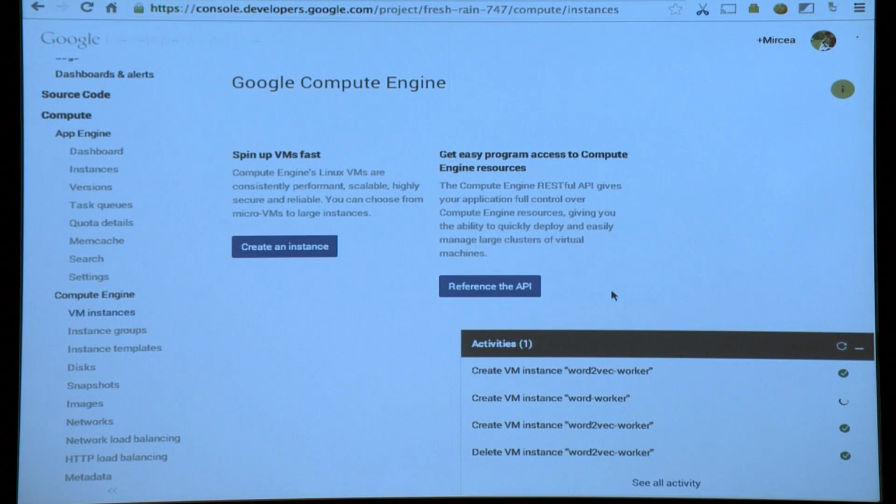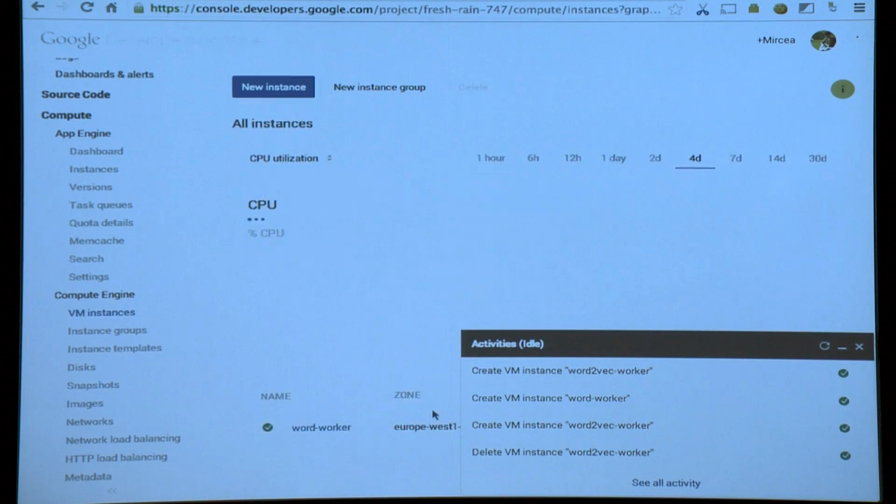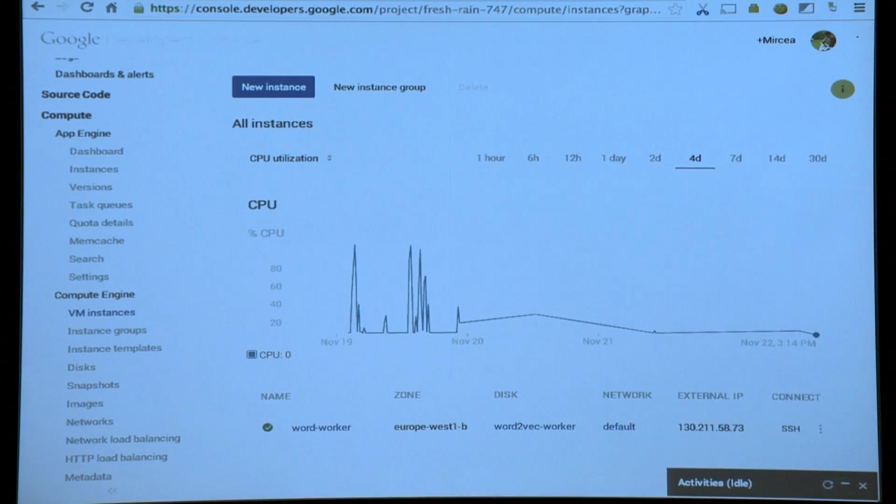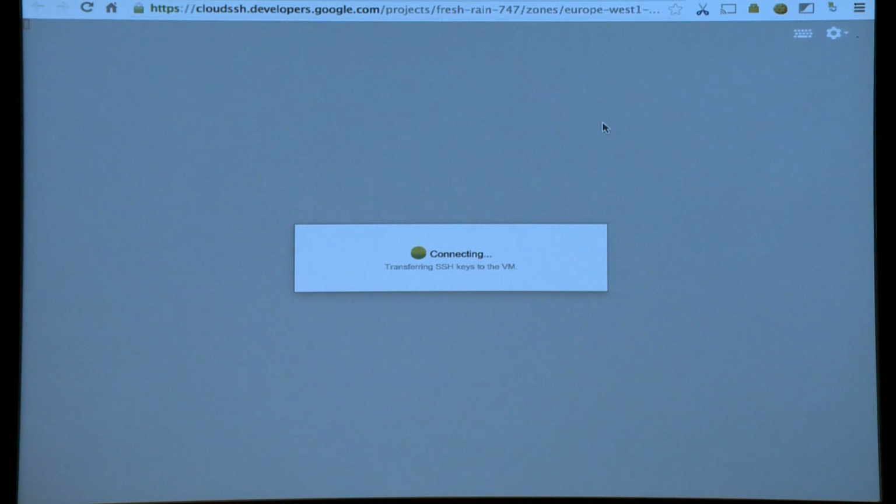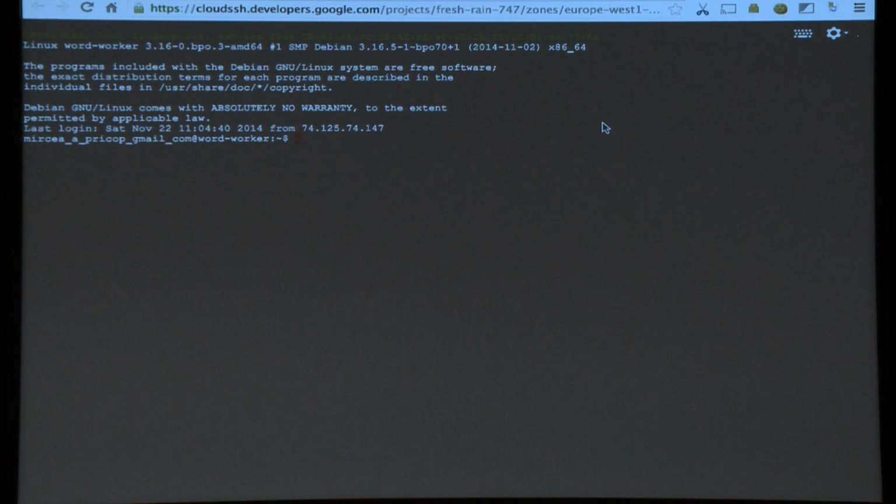Creating a computer. Any minute now. All right, cool. So now we have this cool SSH button. Now we have the computer, it's starting up. What do we need? Yeah, the code. Forgot about that. So the team at Google who did this research earlier in February were nice enough to open source it on Google Code. It's called Word2Vec. And it's a C implementation. It's super simple. So we're going to see how to use it today.